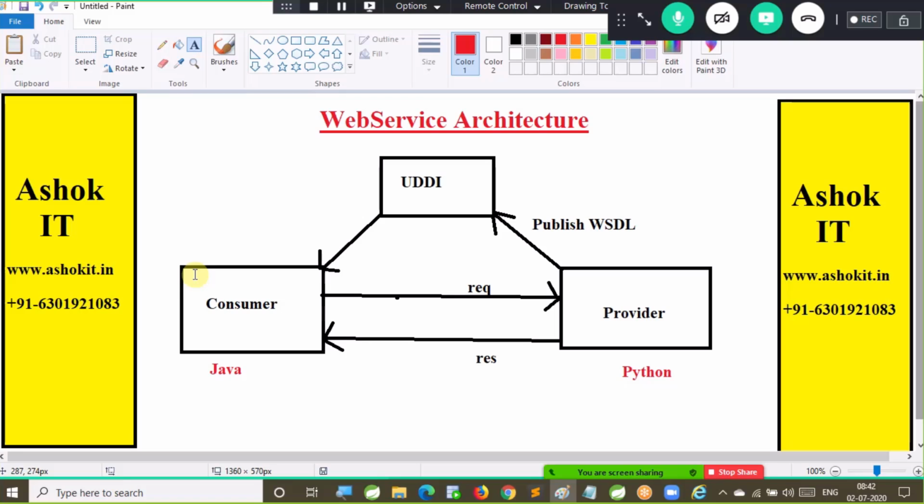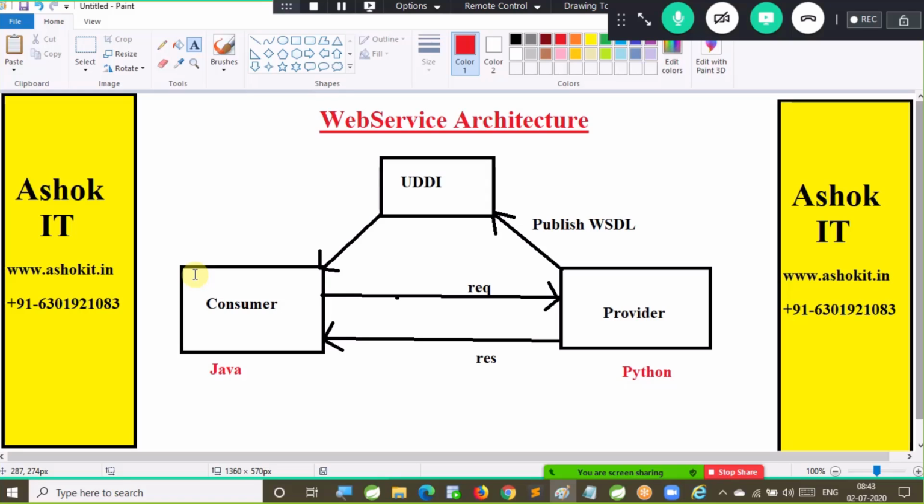If the consumer sends the object, the provider may not understand, because the consumer will send a Java object, and the provider is developed by using Python. So the consumer should not send the data in the form of objects.